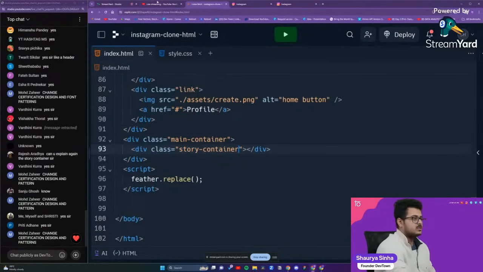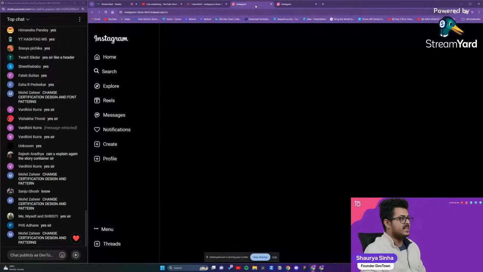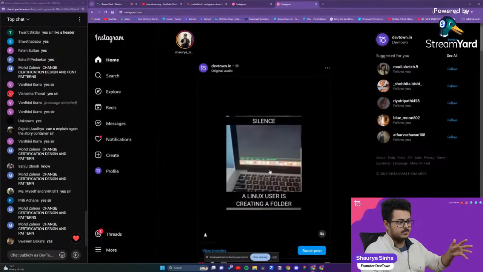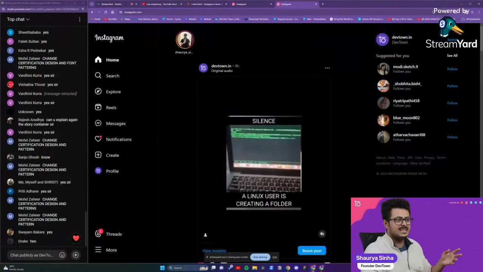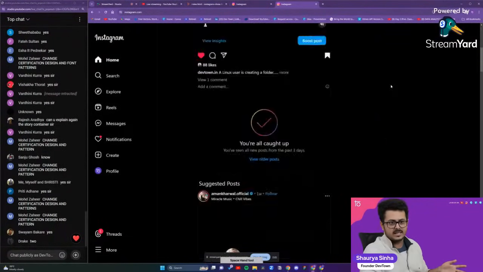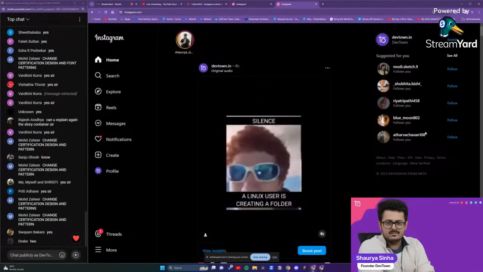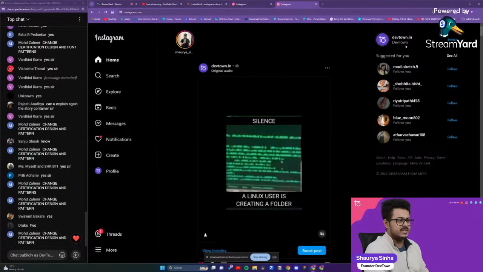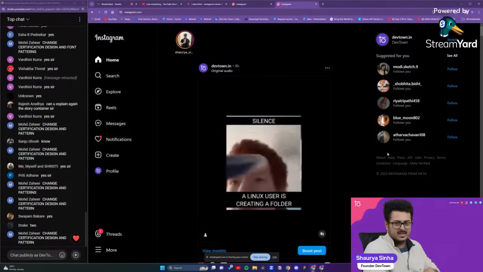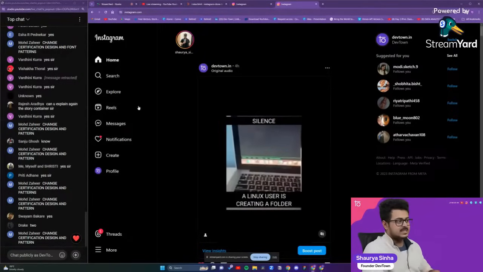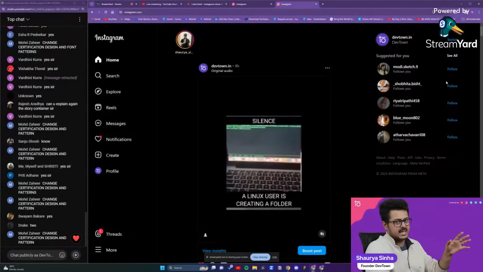Okay, no issues in that. So what I'm trying to do right now is divide the entire screen into three separate parts. One is going to be a sidebar. One is going to be the middle section that will contain our stories on the top and the post on the bottom. And then the next container is going to be the profile section or something like that. I will name it later on. I've not yet thought of a name for it. So these three particular things we want to divide the entire screen into.